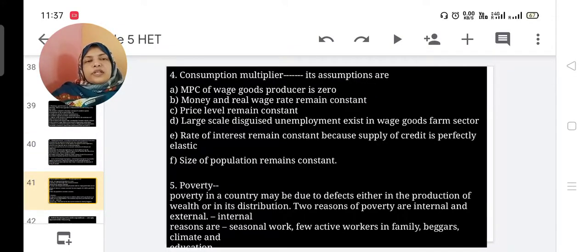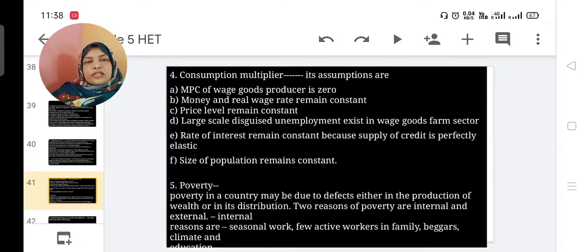Next concept is the consumption multiplier. Its assumptions are MPC. What is MPC? Have you forgotten this? Marginal propensity to consume, studied in the Keynesian concept. MPC of the wage goods producer is 0. Assumptions only. Then money and real wage rate remain constant.